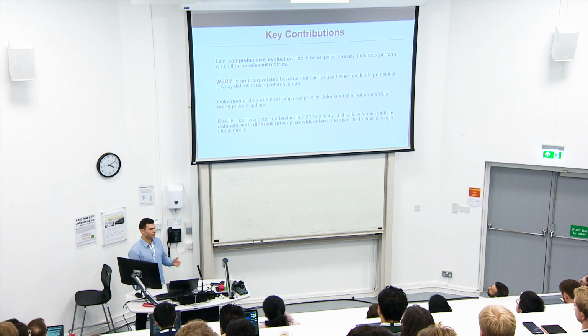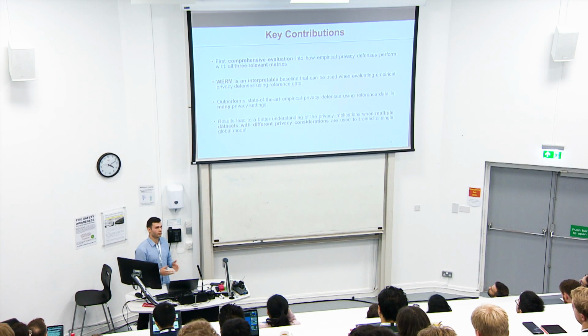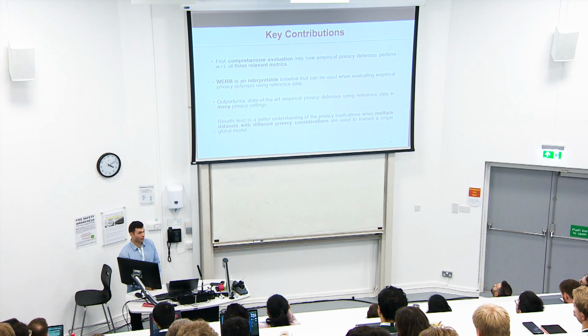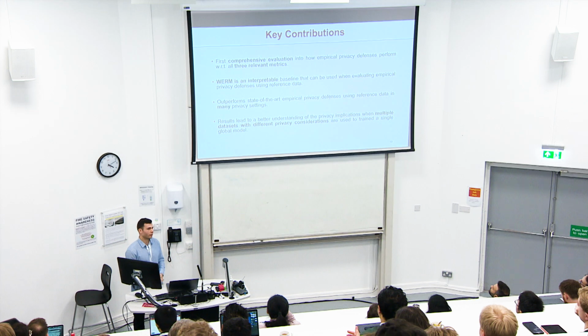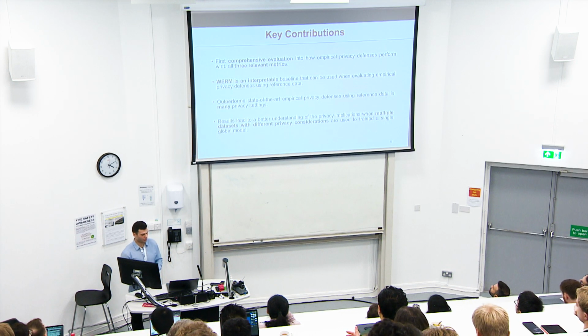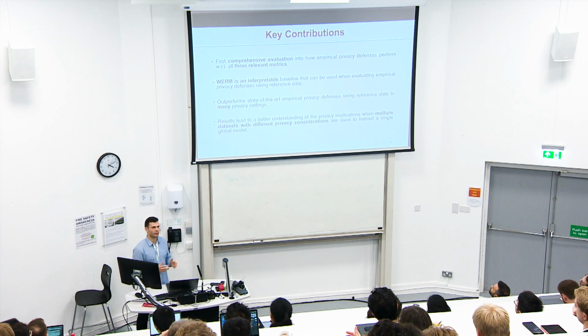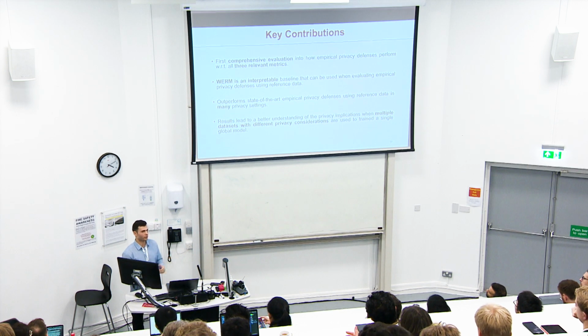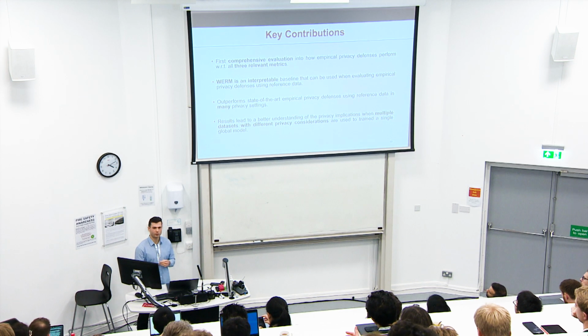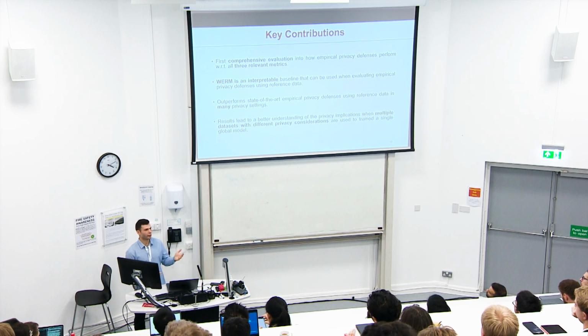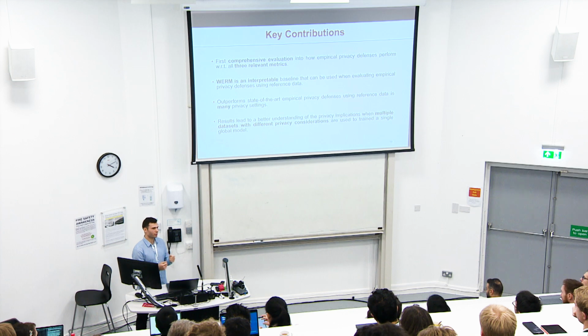Interestingly, this baseline actually outperformed a lot of these supposed state-of-the-art defenses, which is exactly why it's important to have baselines and to measure against them. And perhaps most importantly, our theoretical results lead to a better understanding of the privacy implications when multiple data sets with different privacy considerations are used to train a single global model, because it can often be the case, even in federated learning scenarios, where different data sets can be considered having different levels of privacy, and if one isn't using differential privacy, perhaps you would still like to know what is the privacy leakage associated with each of these.